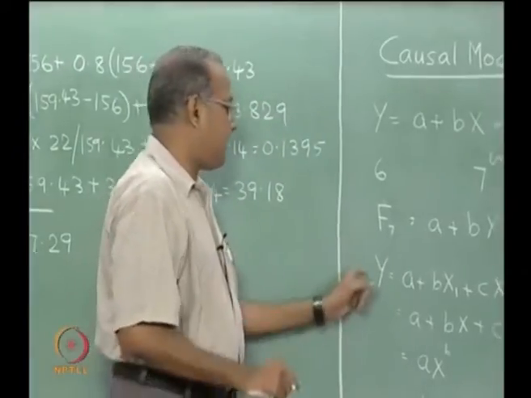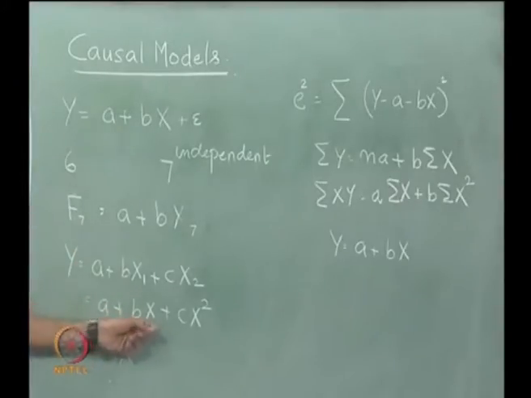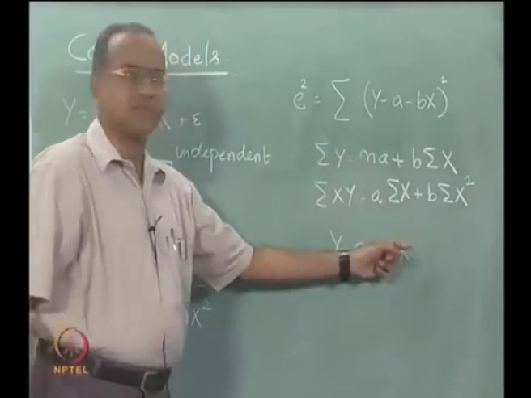And for the period to which we want to forecast, we need the values of x1 and x2. We can substitute and try and get the actual value. If we fit a model like this, there is only one independent variable, but then there is a quadratic term here. So, we will try and minimize y minus a minus bx minus cx square. Once again, there are 3 things that we have to calculate, a, b and c. We will partially differentiate to get 3 equations.